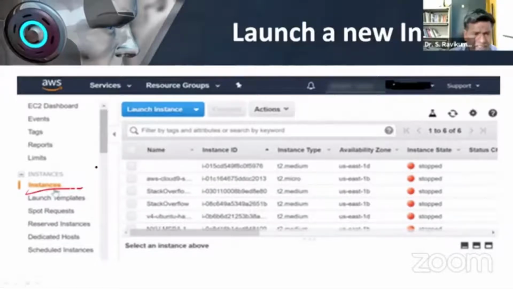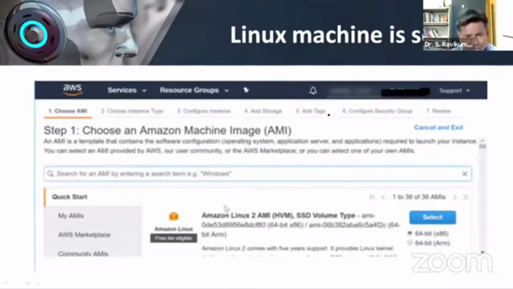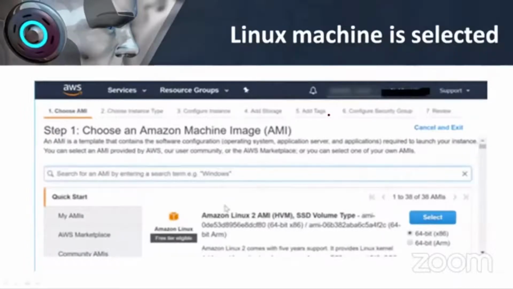Once we click it, it starts to create a server for us. That is called creating an instance. After that, you have to click the launch option. You click it, and it will start creating it. In the next screen, we will see it. After that, we have launched it now.